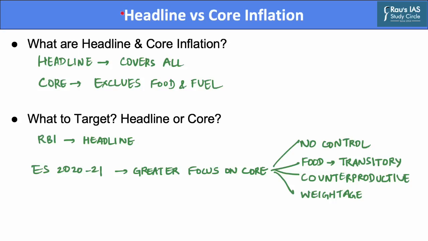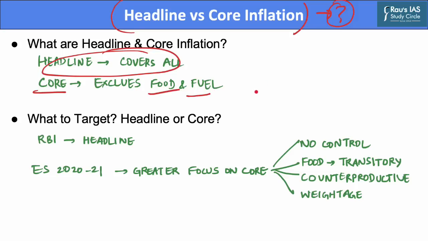Now, we have heard the terms headline and core inflation. What are these terms? Let us understand in this slide. The headline inflation simply refers to the inflation in the CPI or WPI covering all the categories. On the other hand, the core inflation excludes the volatile categories such as food and fuel to measure the increase in prices of goods and services. Hence, a drastic fall in food and fuel prices can bring down the headline inflation to a large extent. However, core inflation will remain unaffected.